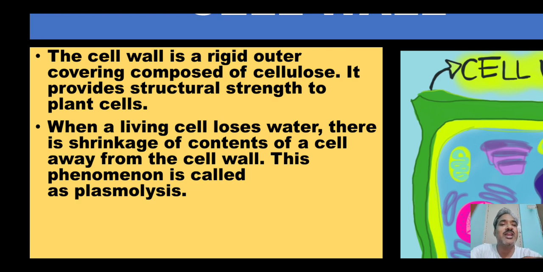In deplasmolysis, just the opposite happens. When water enters the cell, it gets turgid, or full of water, and because of that the cell membrane expands and reaches the cell wall. In that condition we call it deplasmolysis.